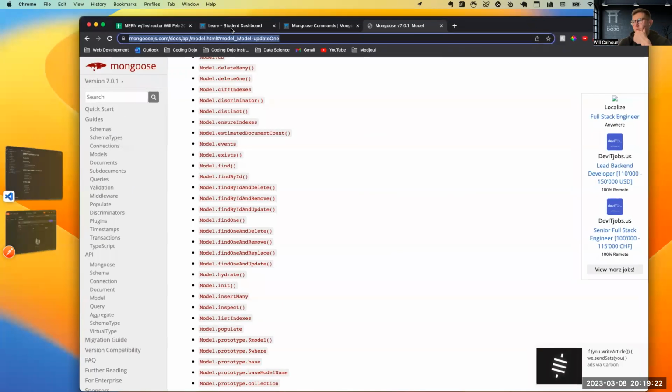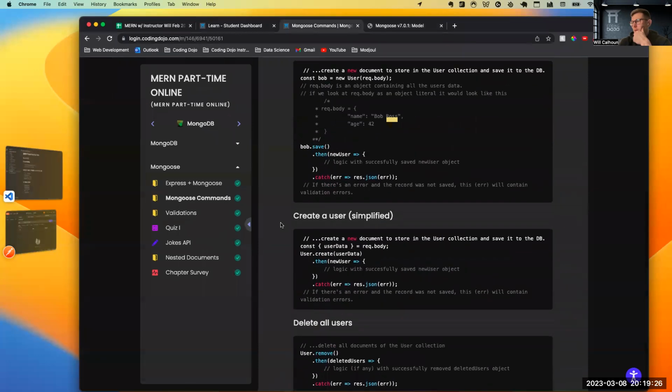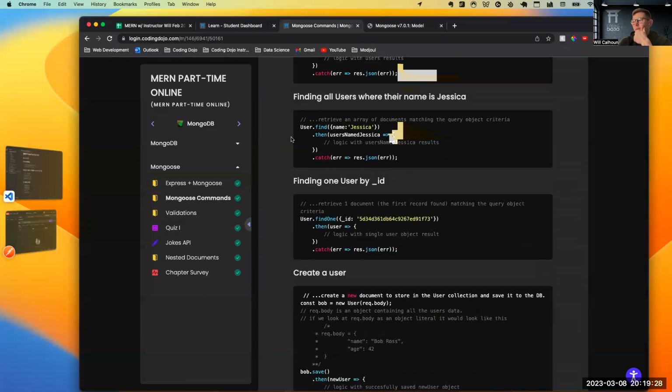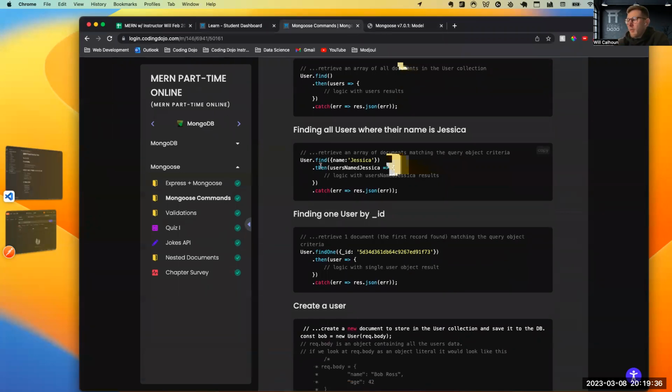So let's go to our platform. Okay. So here, I'm just going to go off of the platform and then we can kind of go from there. And then we're going to just find a couple different things. Now, there's a couple things that we can do where if I want to find all users, let's say that we had a thing of users and it was favorite food, or this would be a much better example for our project.